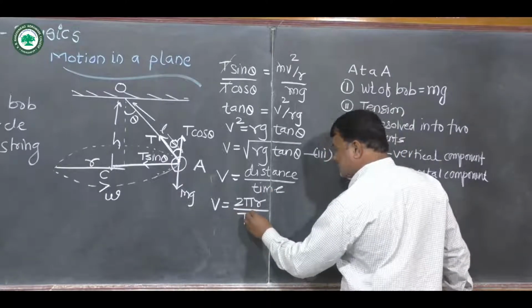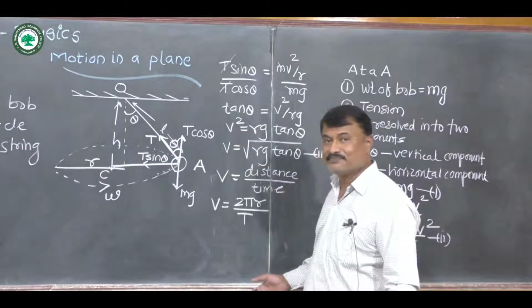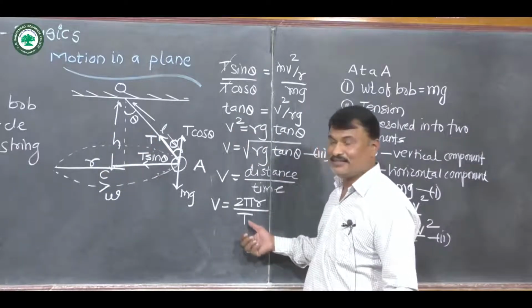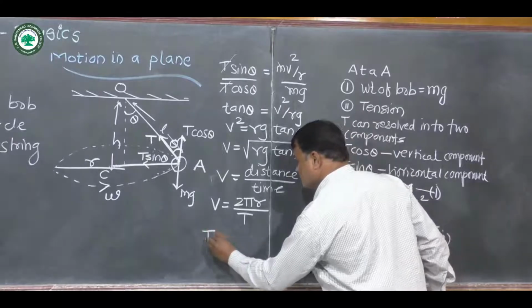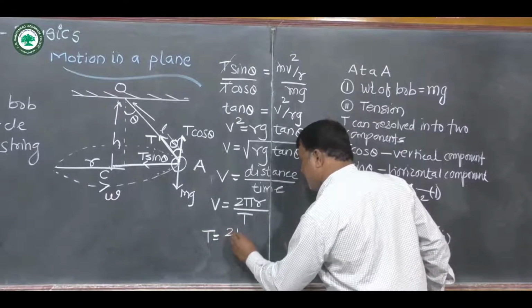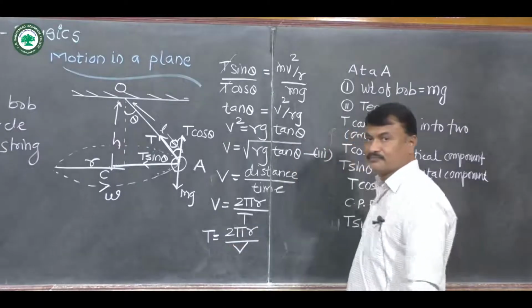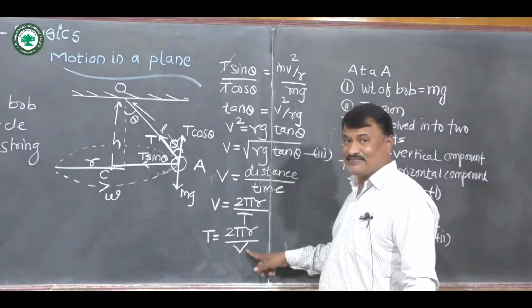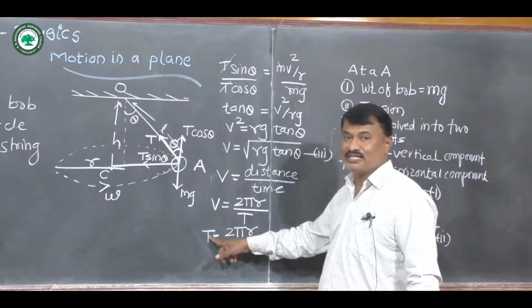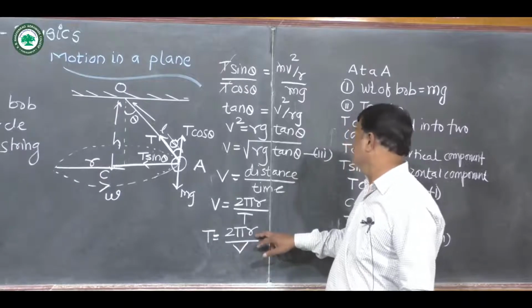The time taken by the sphere to complete one revolution is called the period, and this is equal to capital T. Now rearranging this equation, we get T is equal to 2 pi r upon v, where v is the linear speed, T is the period of UCM in the horizontal circle, and r is the radius of that horizontal circle.